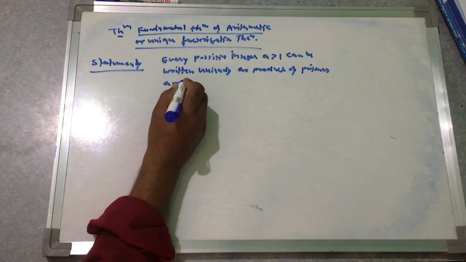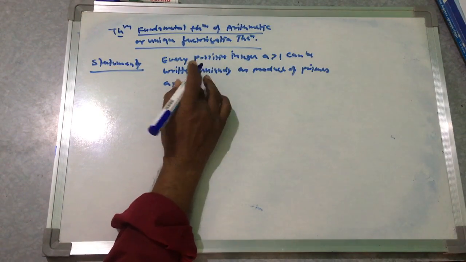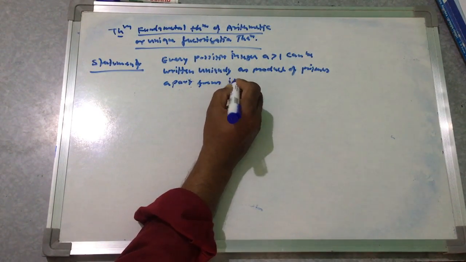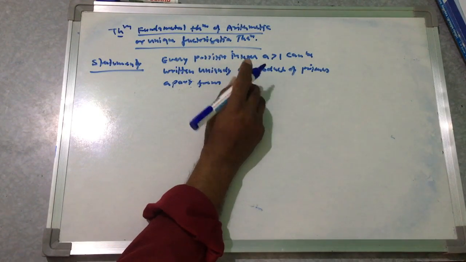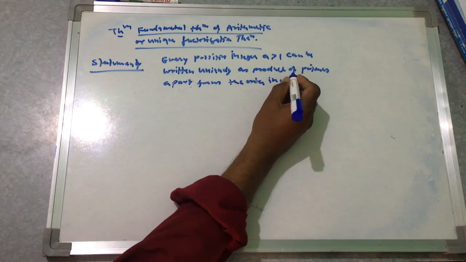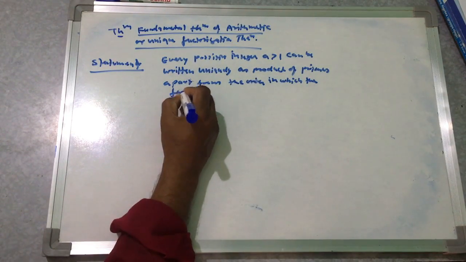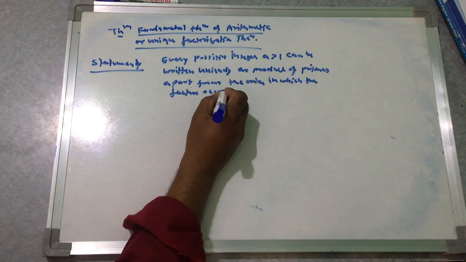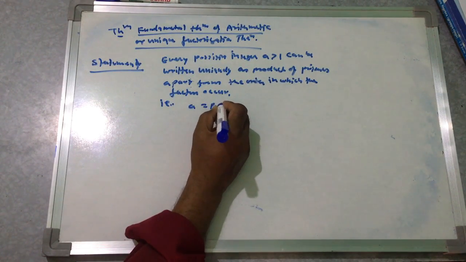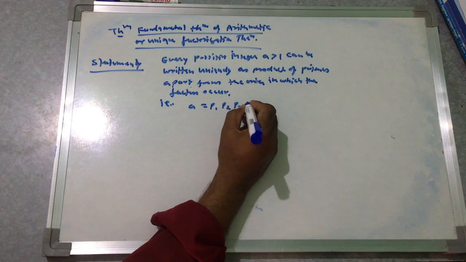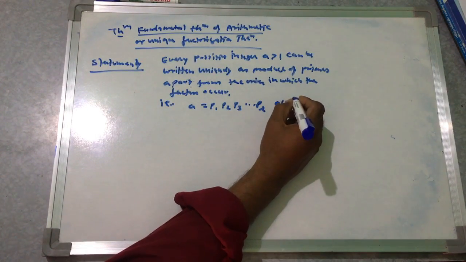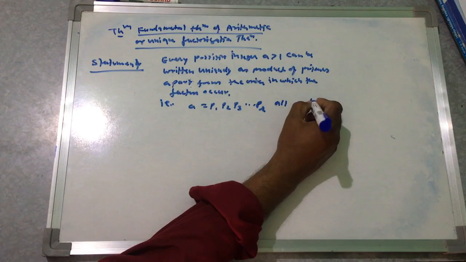apart from the order in which the factors occur, that is, a is equal to p1, p2, p3, up to pr, all pi being primes.